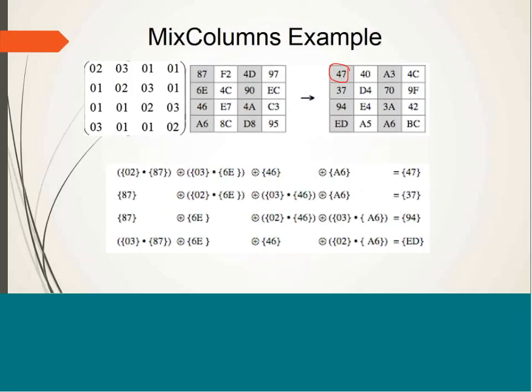That we are going to get by multiplying this row with this column. So that means a single byte of the output matrix will depend upon 4 bytes of the same column. Means 1 byte is a function of all 4 bytes present in a column.